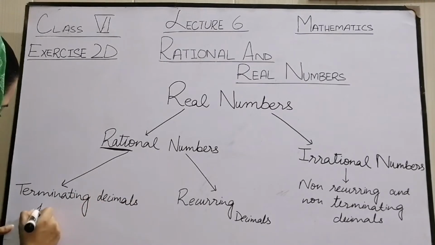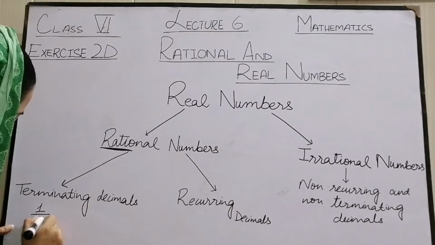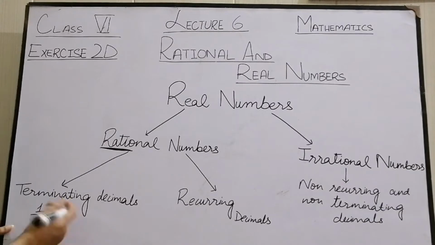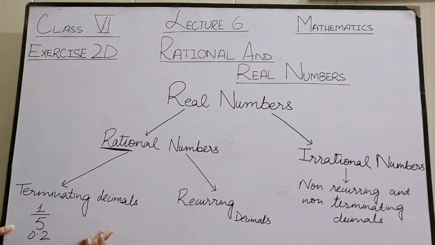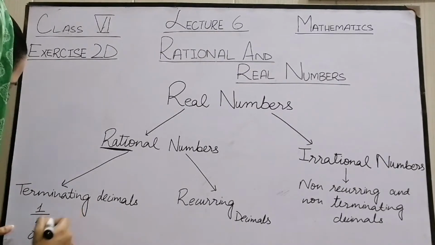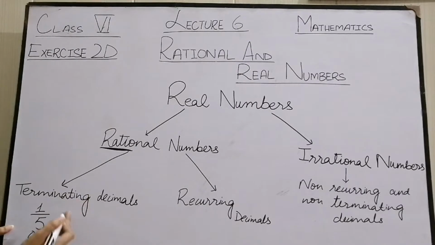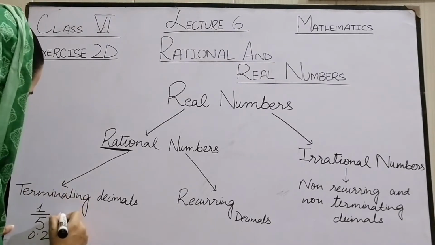Let's say we have 1 by 5. If we check this on calculator, it gives us 0.2. So the numbers after the decimal are terminated. These decimals end at some point, so we call these terminating decimals.